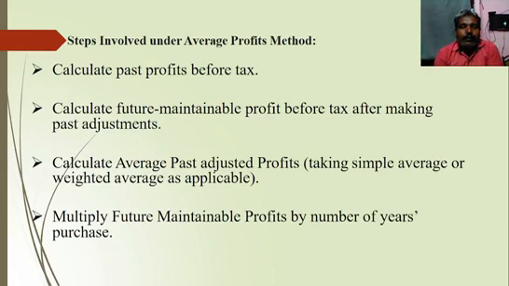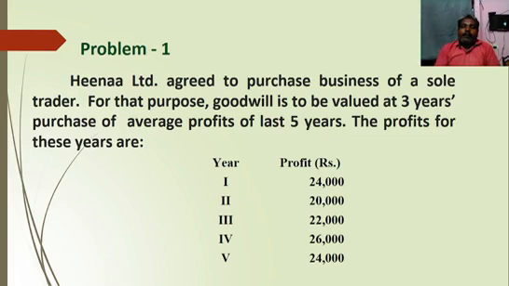Next we move to problem number 1. Hina Limited agreed to purchase the business of a sole trader. For that purpose, goodwill is to be valued at 3 years purchase of average profit of the last 5 years. The profits for these years are year 1 24,000, year 2 20,000, year 3 22,000, year 4 26,000, and year 5 24,000.